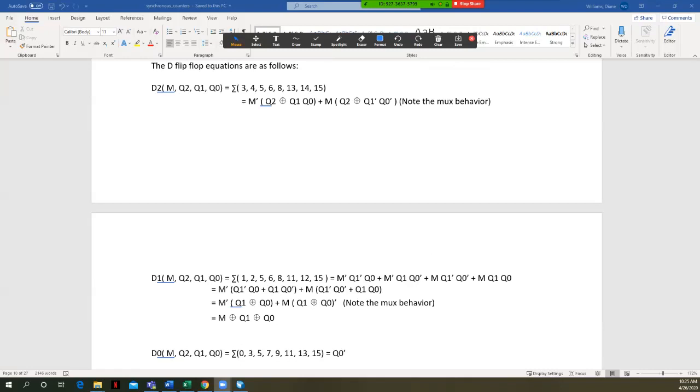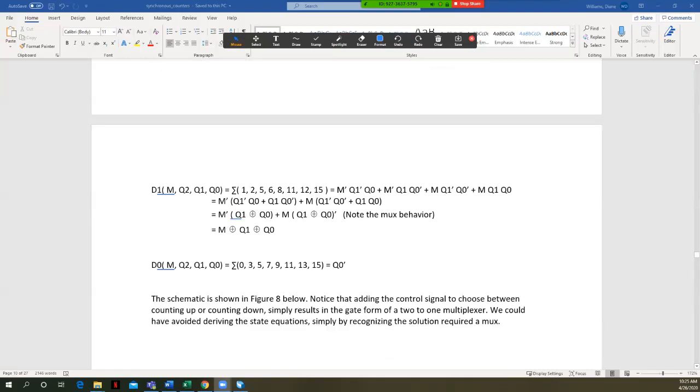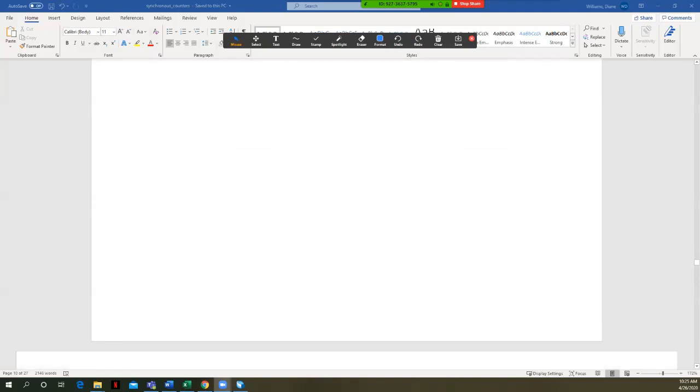You can't XOR this one, but you can this one. All right. And then D0, well, D0 still ends up being Q0 not. That doesn't change, right? And your schematic looks like this.